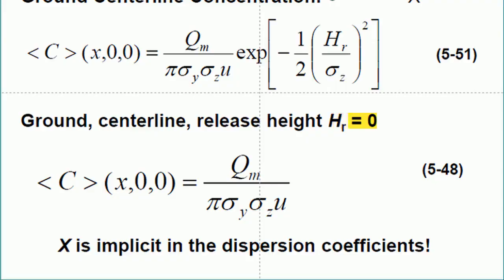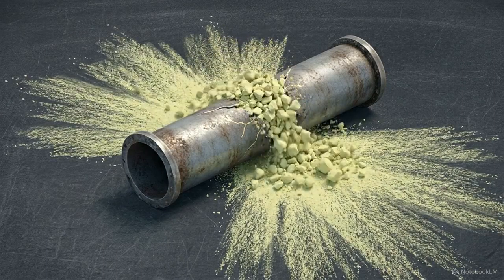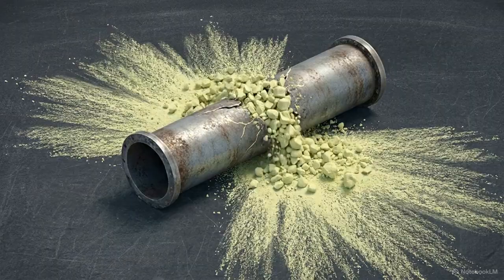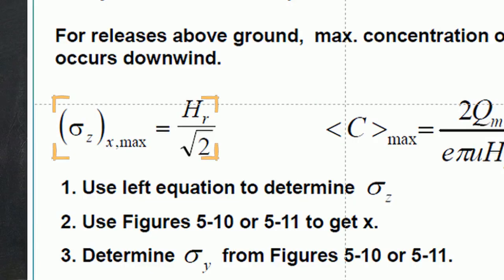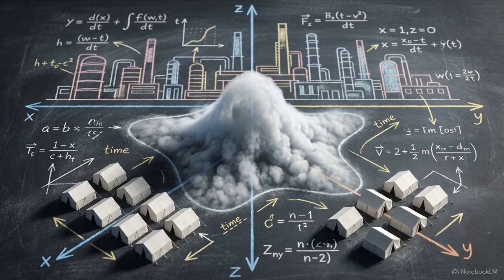For releases at ground level, the absolute maximum concentration is found precisely at the point where the rupture occurred. For elevated releases, engineers use optimization calculus to find the vertical dispersion coefficient, which identifies the exact downwind distance where the ground concentration will peak. This downwind coordinate defines the worst-case exposure zone and dictates where it is safe to establish emergency command posts.